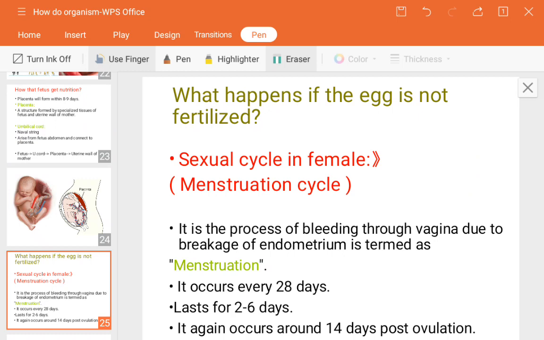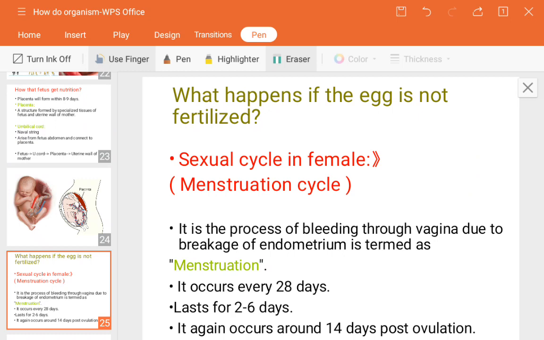If in any case, due to any problems, the sperm cannot mix with it, then the egg will be destroyed within 24 hours. Then no fertilization takes place, no other changes take place, no zygote formation, no embryo, no fetus formation. Okay, so this is what actually happens.